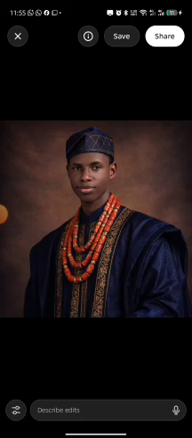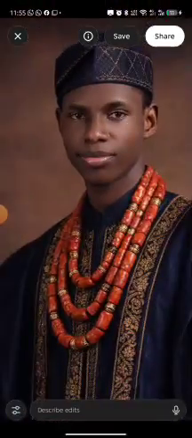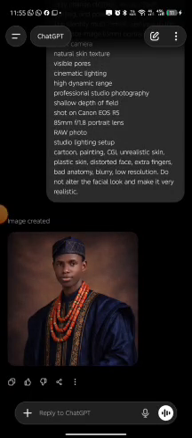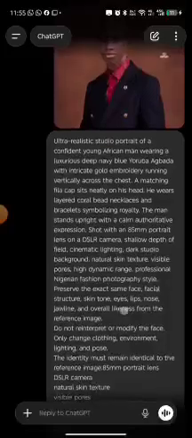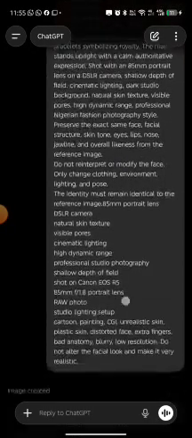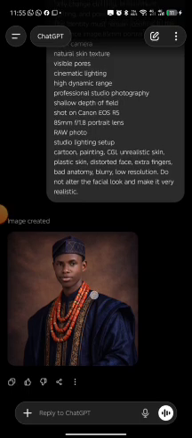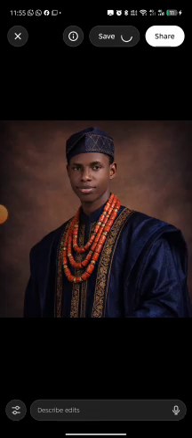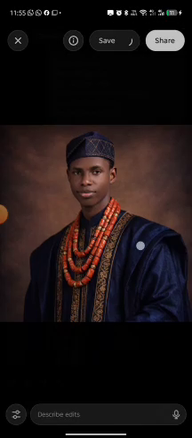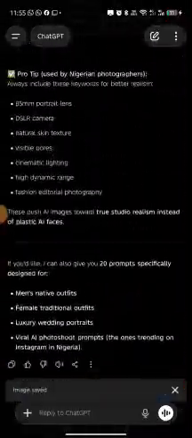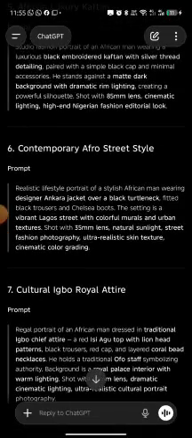This is nice. Can you see? It's giving us a very good look. The face is exactly the same. Do not alter the facial look, make it very realistic. Exactly the same. So this is very nice. What we have to do is download it and save it, and we actually get to use something from here, from telling ChatGPT to give us prompts.